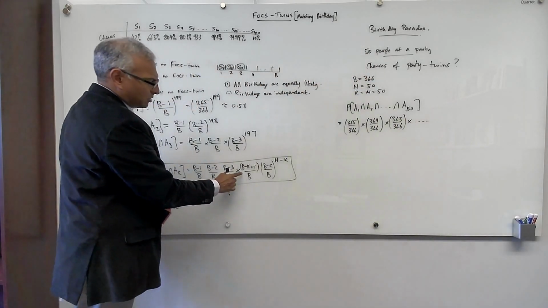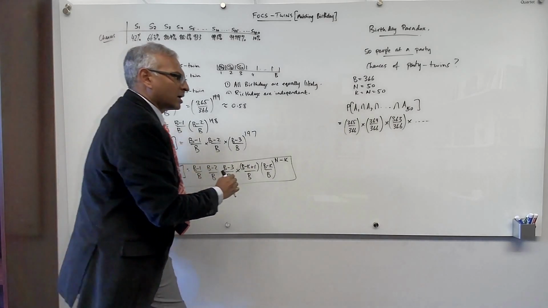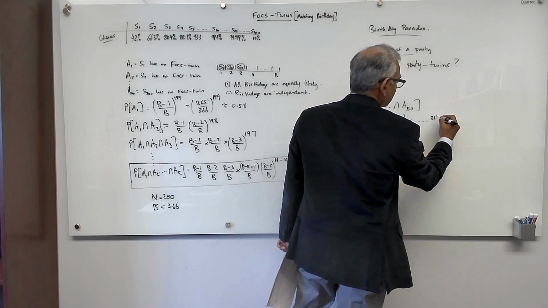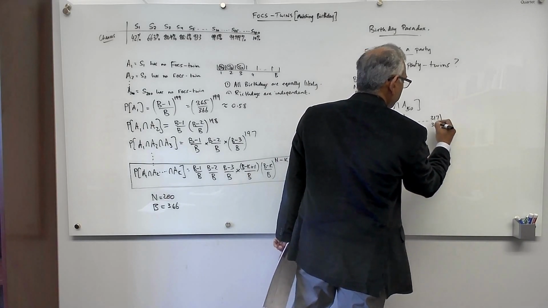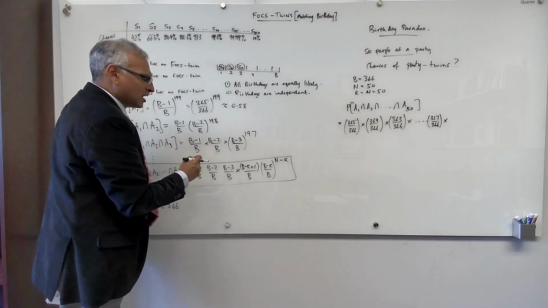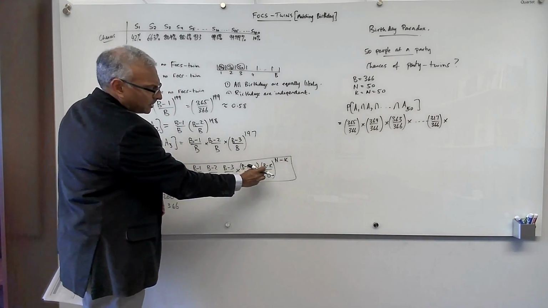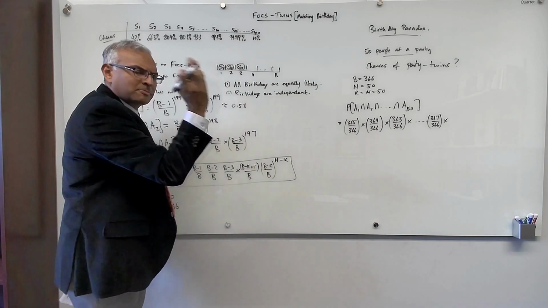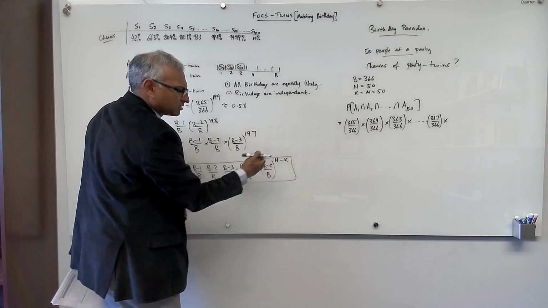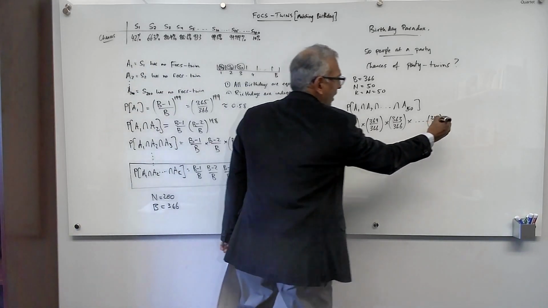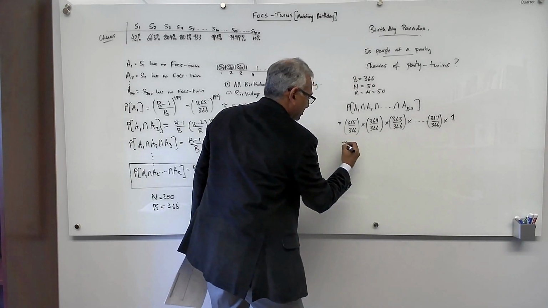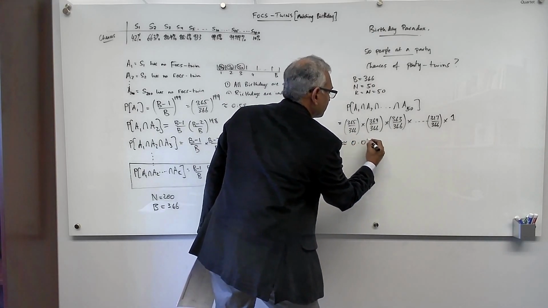We keep going up to 366 minus 50 plus 1, which is 317 over 366, times the B minus K term, which is 366 minus 50 over B, but that's all irrelevant because N equals K, so 50 minus 50 is 0, so this is something to the power of 0, which is 1, so times 1. And if you compute this number, it's approximately equal to 0.03.